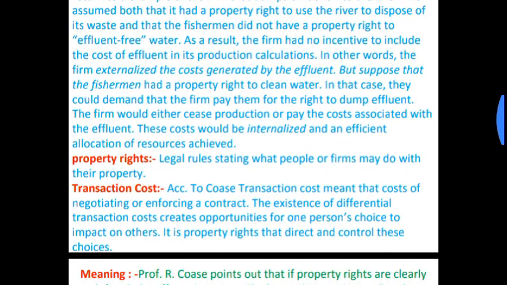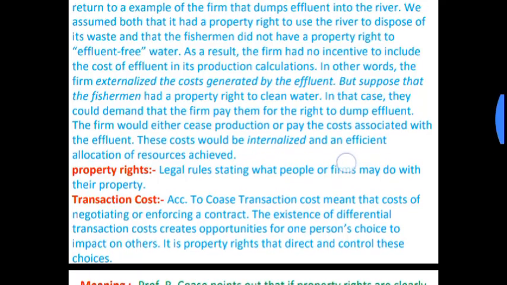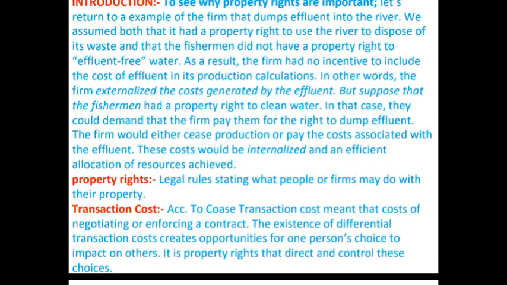We assume that the farm has a property right to use the river to dispose of its waste, and that the fishermen did not have the property right to effluent-free water. So both parties have the right to use the river, but the fishermen have no right to get pollution-free water.